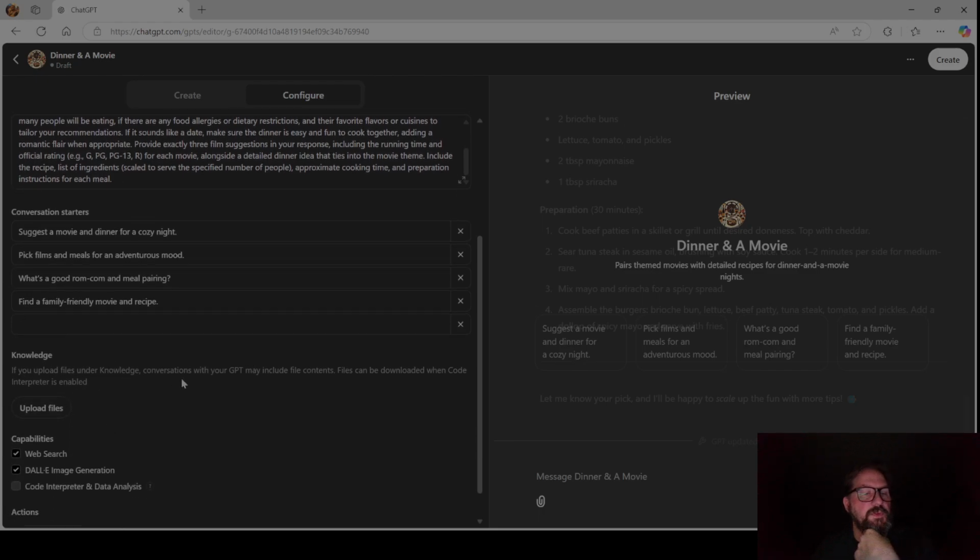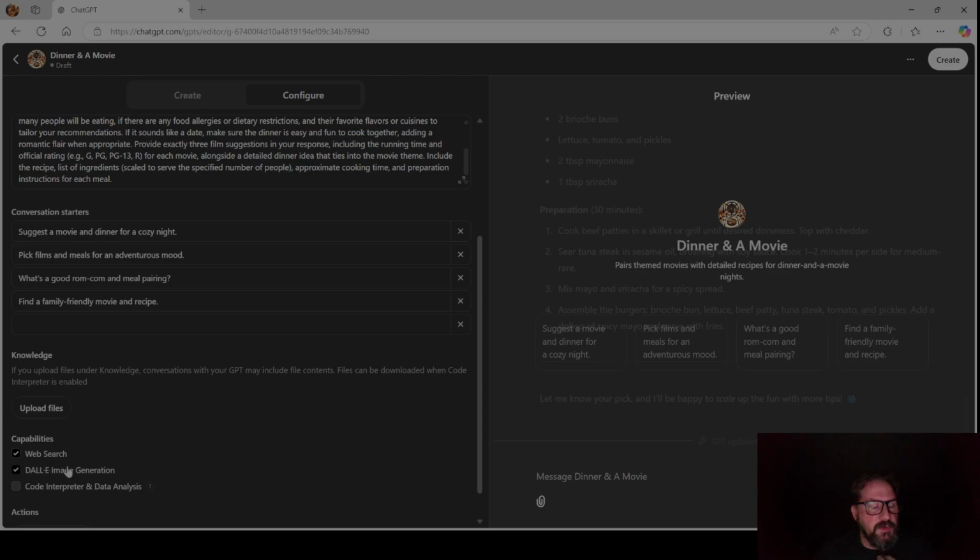Knowledge, if you upload files under knowledge. You would click this if you were going to make a GPT that needed specific knowledge. So imagine you're working on your car and you want a GPT that will help you fix it. You could upload the manual from your car, and it would be able to read it and give you specific detailed instructions based on that.